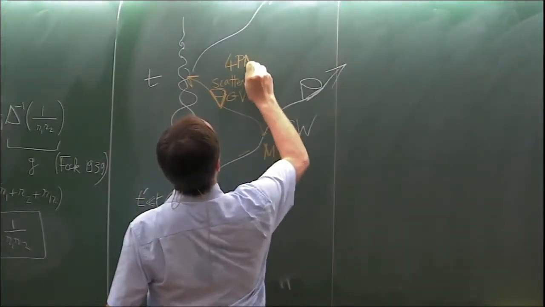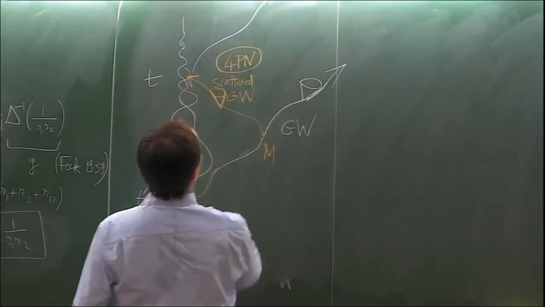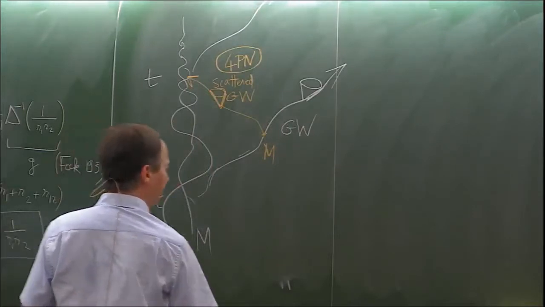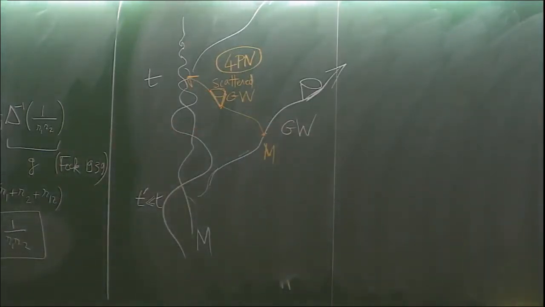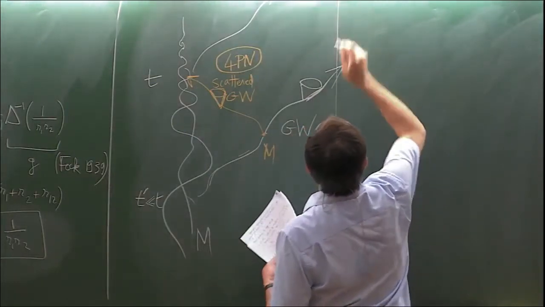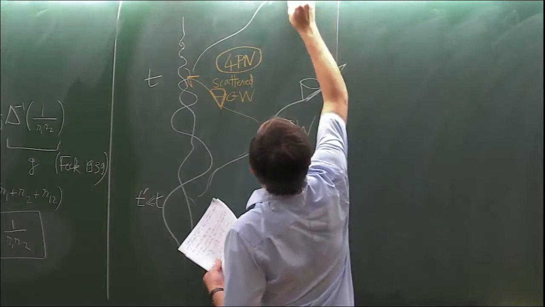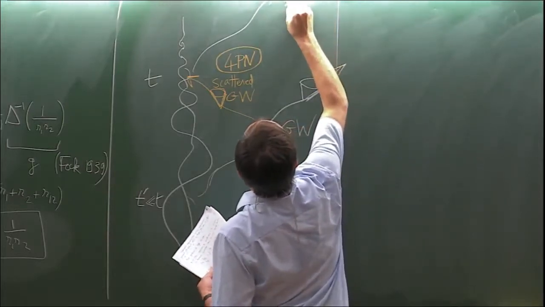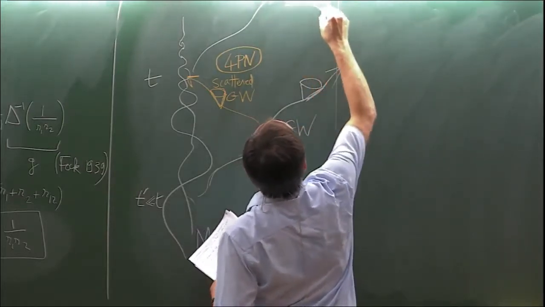So this is a 4PN effect. And to this effect, there is a similar effect in the waveform. If I consider a field point x, there will be propagation along the light cone.